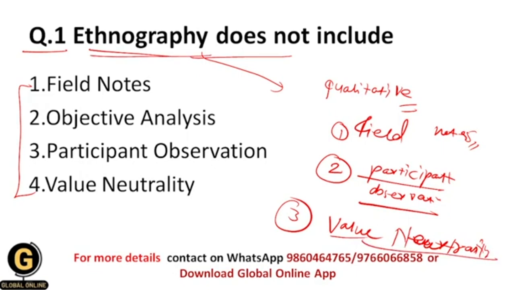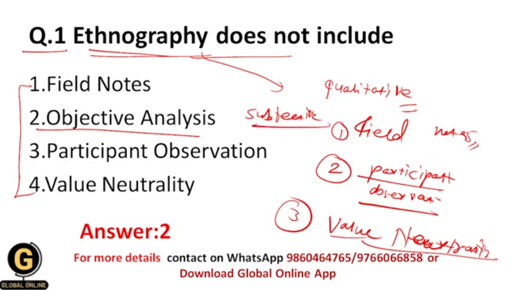That's why the correct answer to this question is the second, that is objective analysis, because there is nothing like objective analysis in ethnography. Basically, here we do subjective analysis, because we are going to study the behavior, quality, characteristic or nature of humans. That's why here there is only subjective analysis, not objective analysis, and so the correct answer over here is 2.